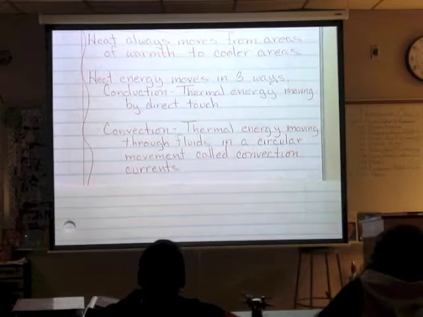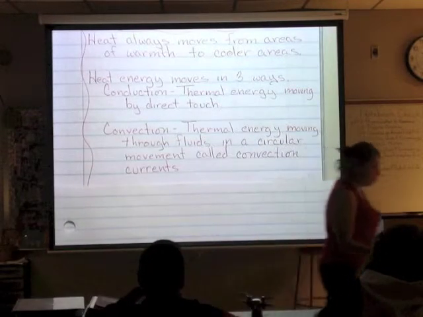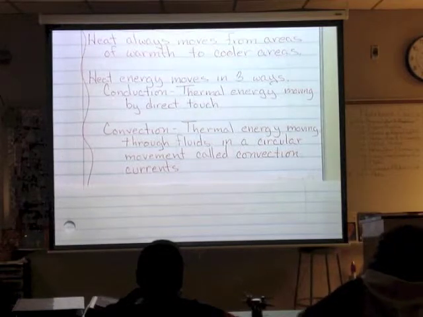Basically, convection is that movement of thermal energy through any type of fluid, liquid, gas, anything that flows, in a circular movement called a convection current. Now, why does convection work? What drives convection? Heat. Okay, yeah, but why does heat rise and cool sink? Density, very good.